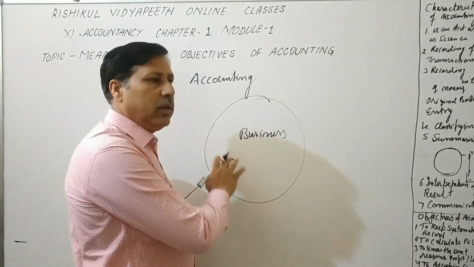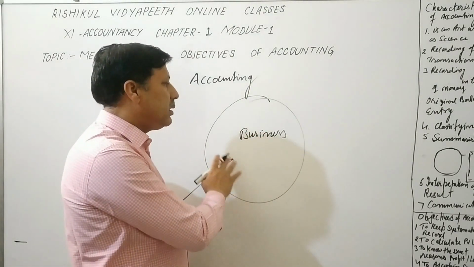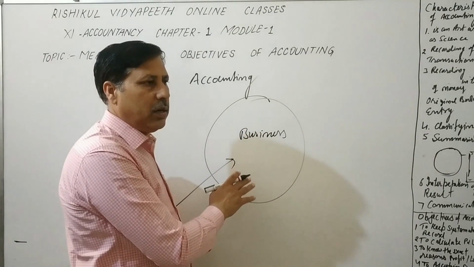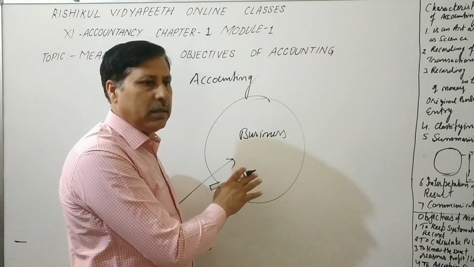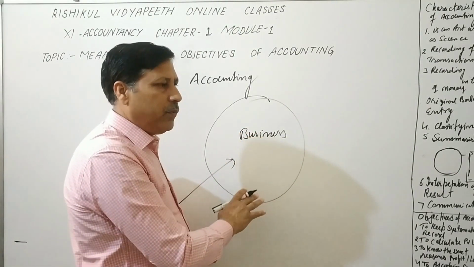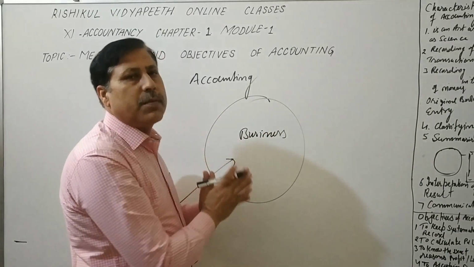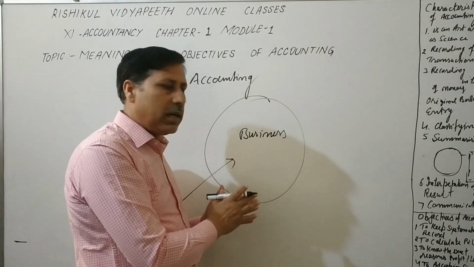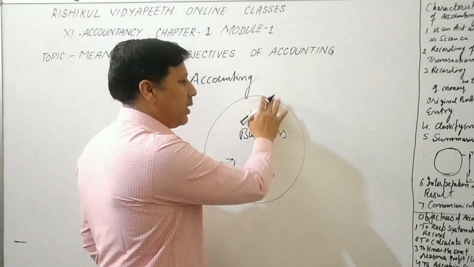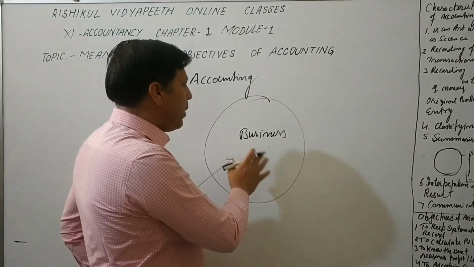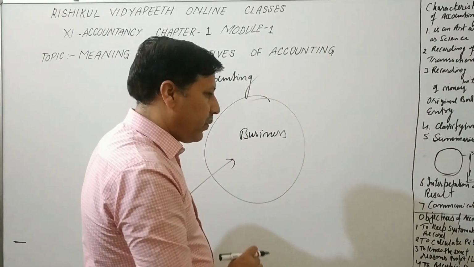We can't memorize these things because our memory is limited. And we record these transactions in a systematic way and find out the result, that is called accounting. So one by one I will explain.